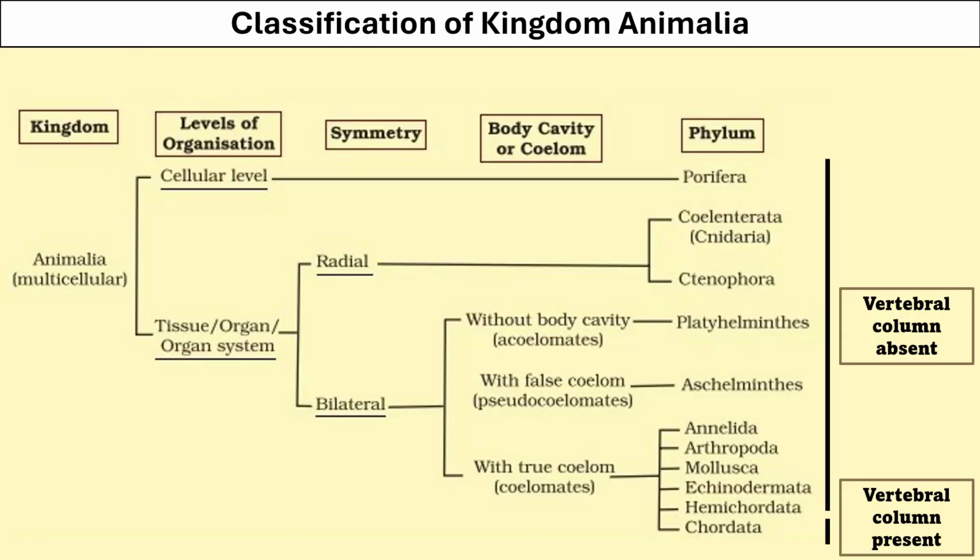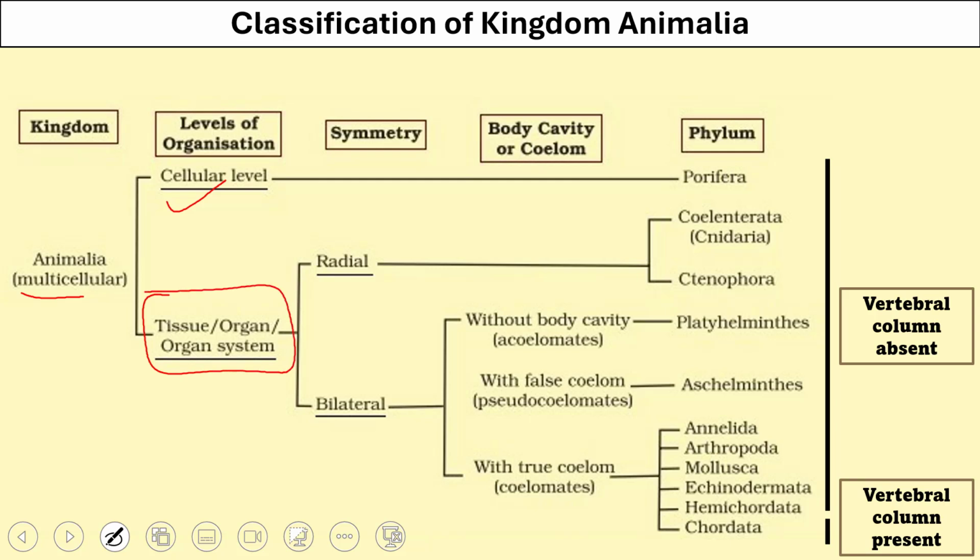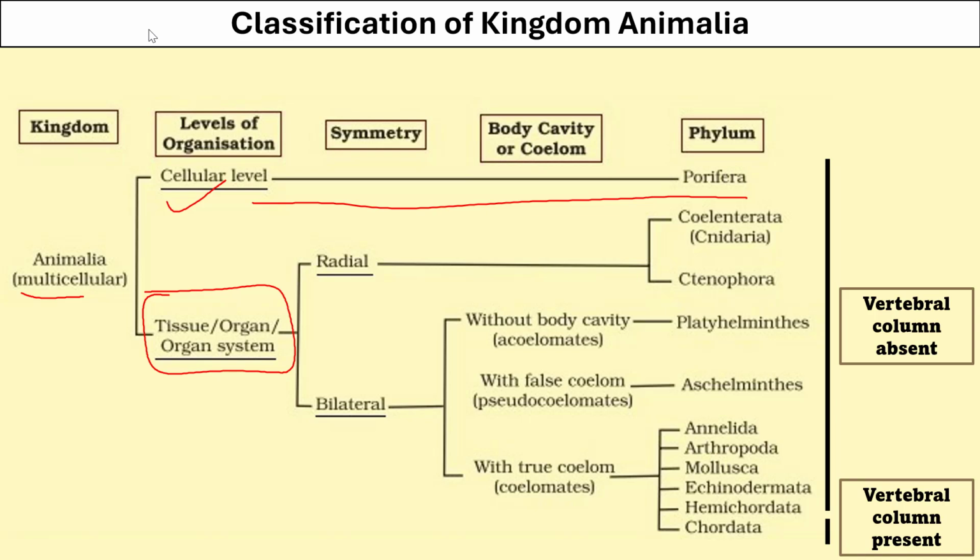Now let's look at the features required for the classification of members of kingdom Animalia. Animals are multicellular organisms, but they may just have a cellular level of organization, or these cells can group together to form tissues and organs. That is the first feature of classification. Then these animals can have radial or bilateral symmetry. With bilateral symmetry, like you see in human beings, the left and right side are like mirror images.